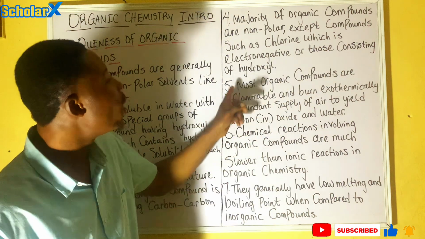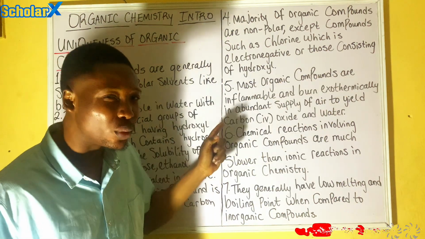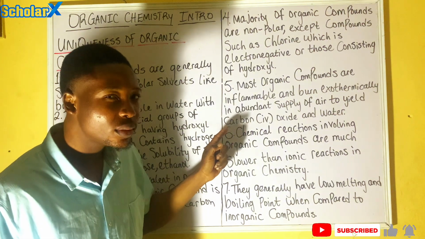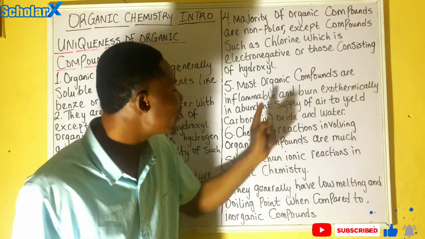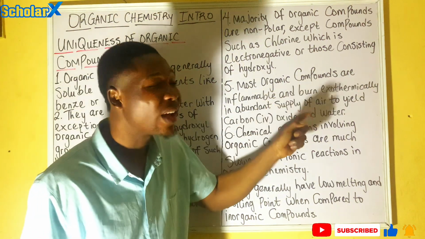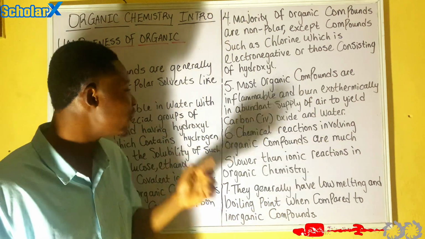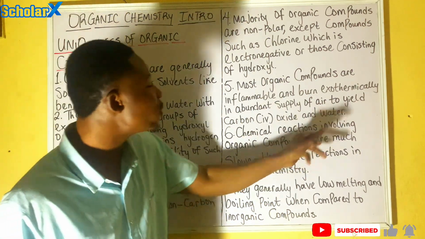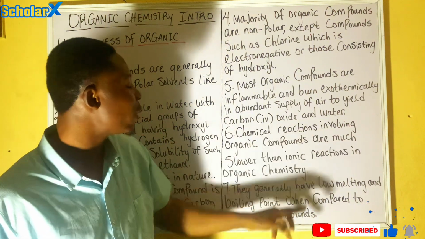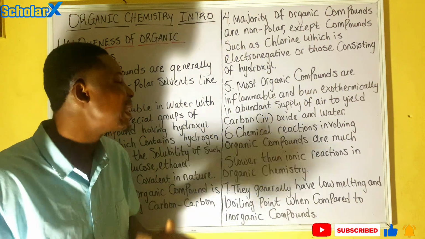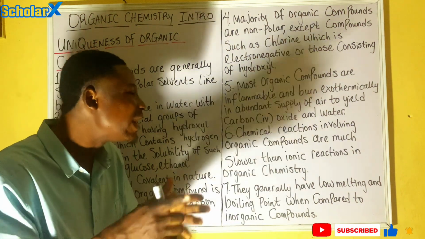Most organic compounds are inflammable and burn exothermically in abundant supply of air to yield carbon dioxide and water. Please take note of that. Chemical reactions involving organic compounds are much slower than ionic reactions.